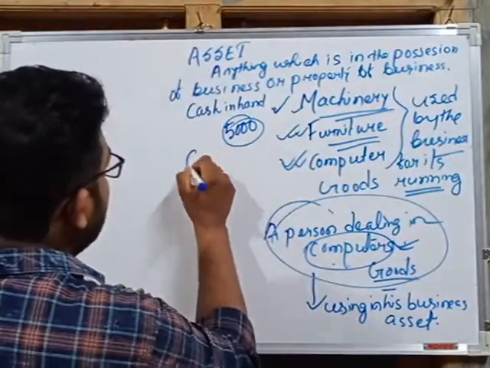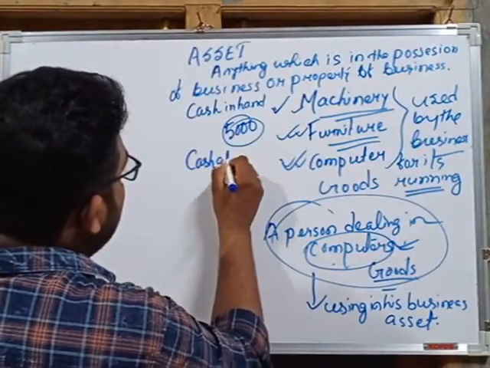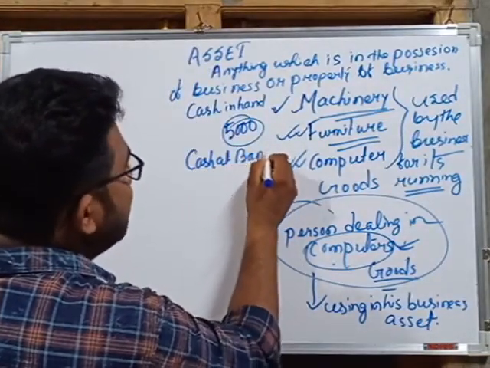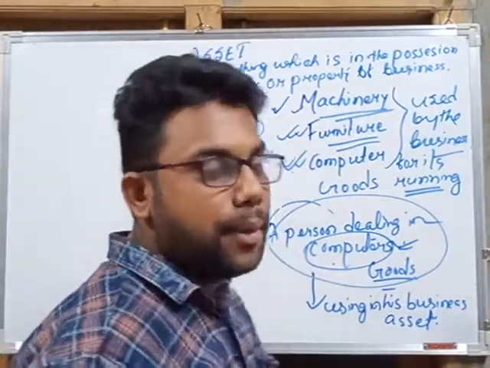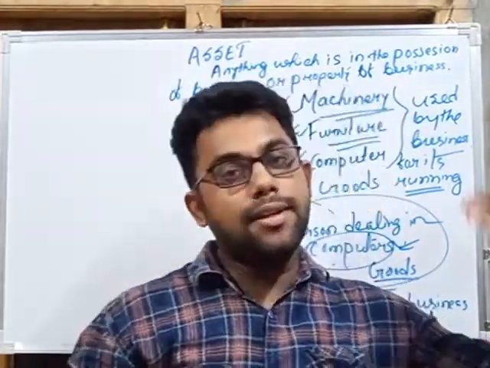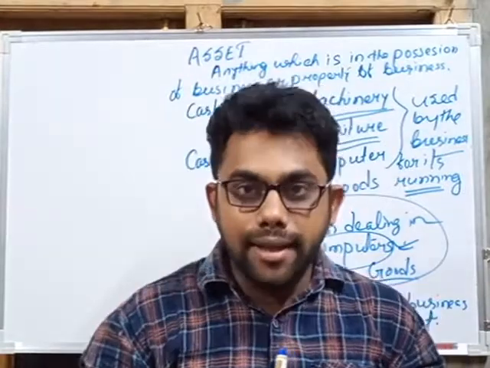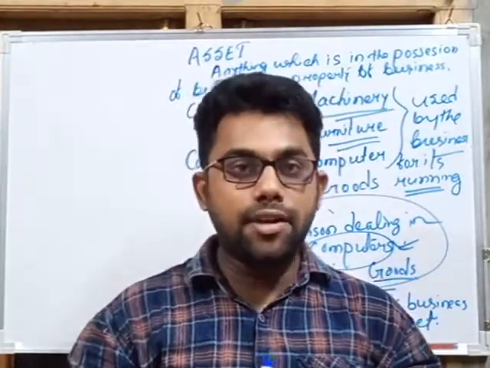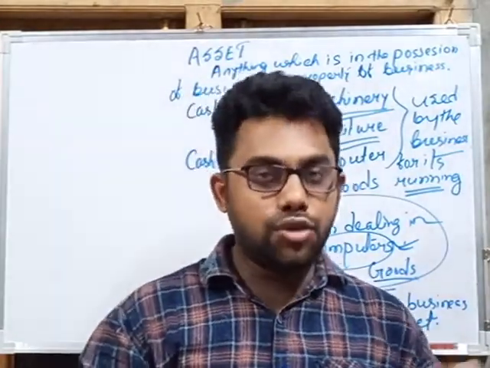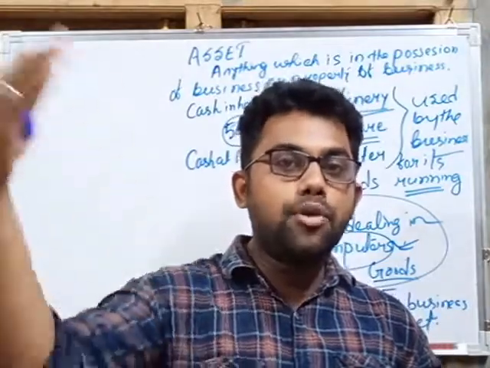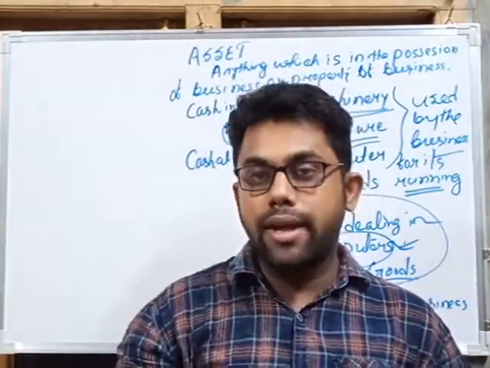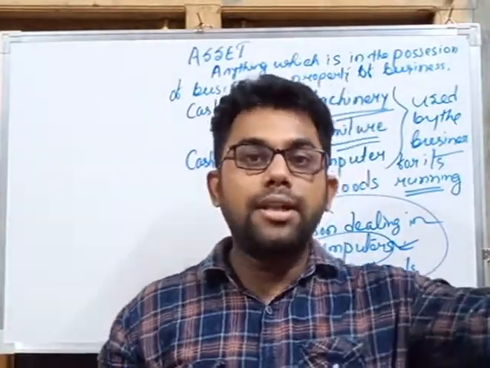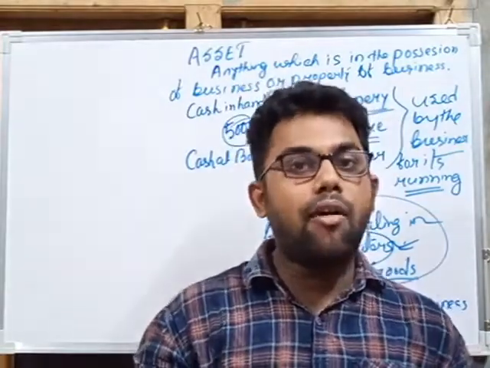Cash at bank. We all have savings accounts. Like in my savings account there is 10,000, so I can say that I have an asset of rupees 10,000 in the bank. So any amount which is deposited at the bank, or any amount which is in our bank account, we can say that it's our asset.